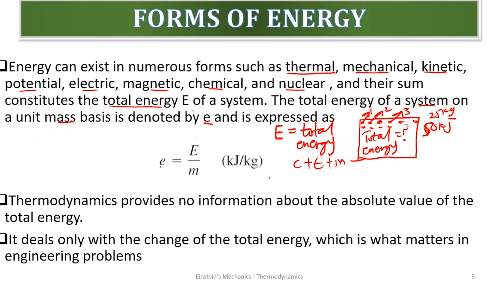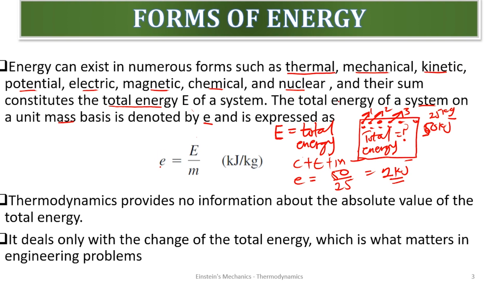Then the unit energy will be the total energy E, which is 50, over the mass, 25. And I'm getting 2 kilojoule per kg. Meaning for this system, each particle or each mass is possessing an energy of 2 kilojoule. That's what it means.